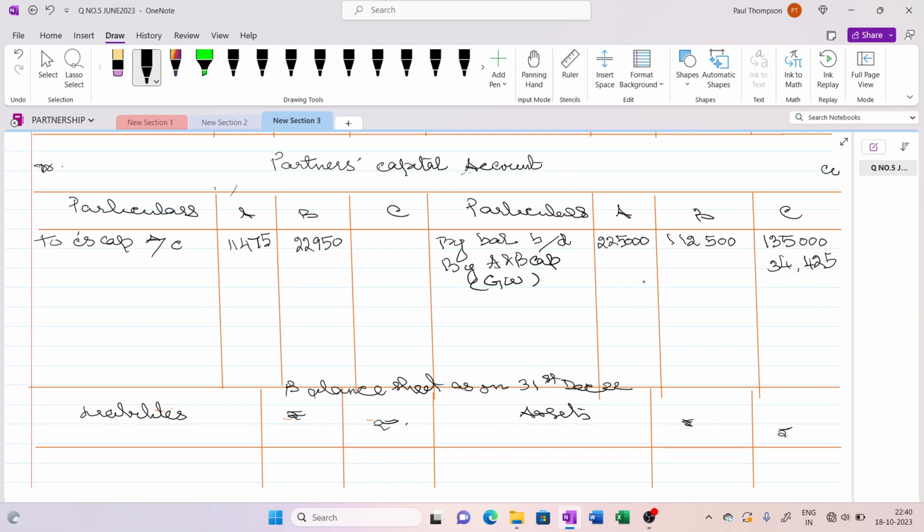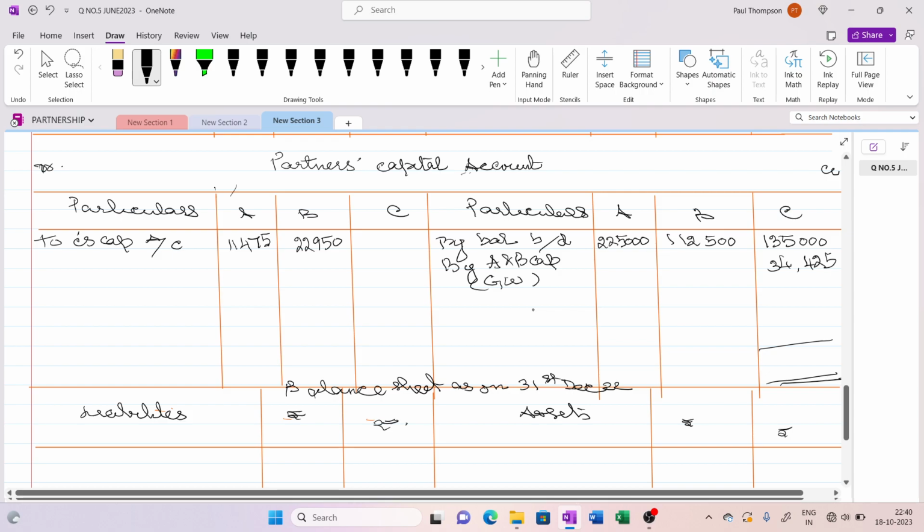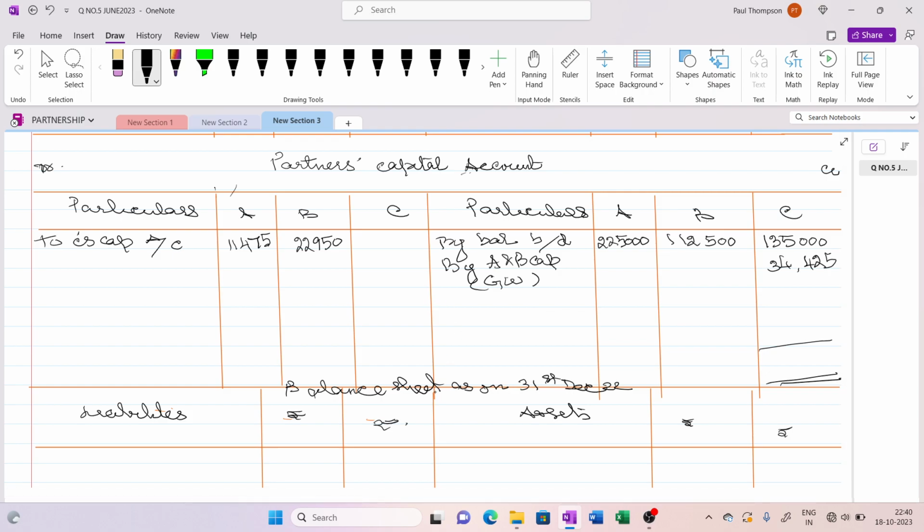So now we have to first close the current account, then only we will come back to this fellow. Otherwise, as far as A and B is concerned, we have no issues. We can close A and B. Okay. So I am closing A and B's account. So 2,25,000.